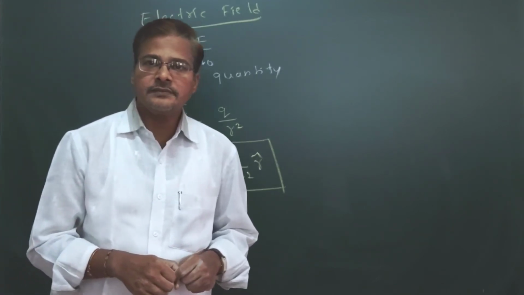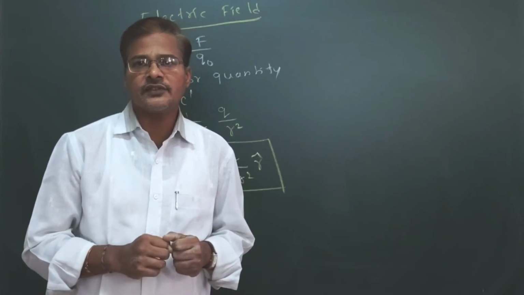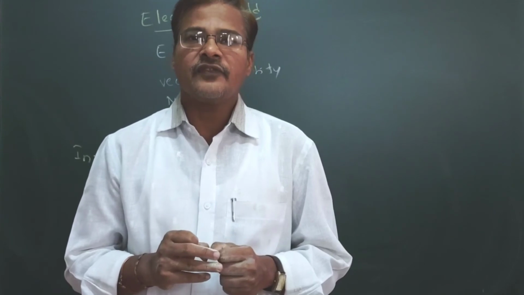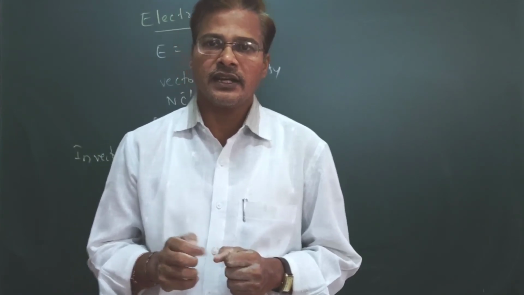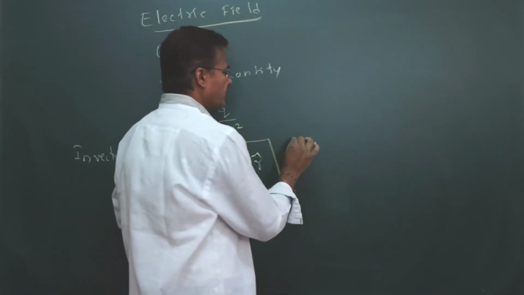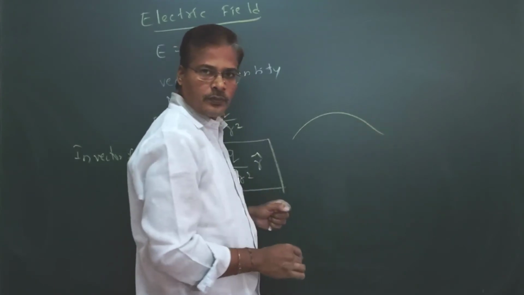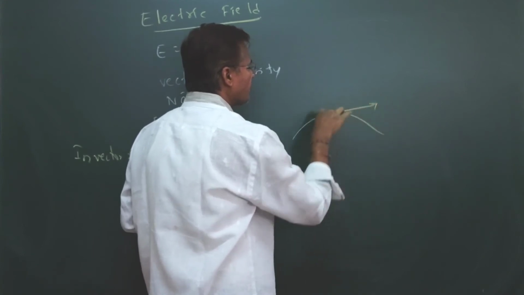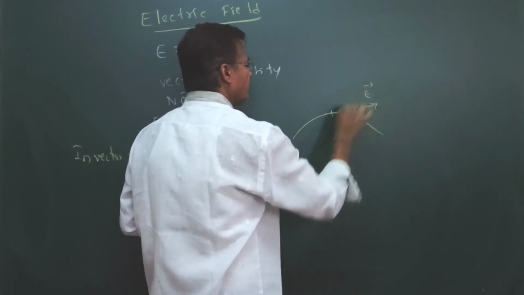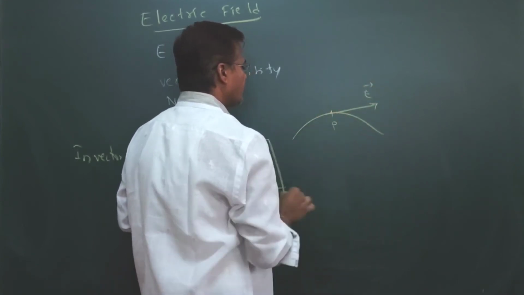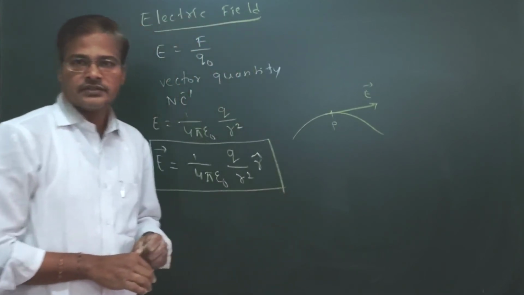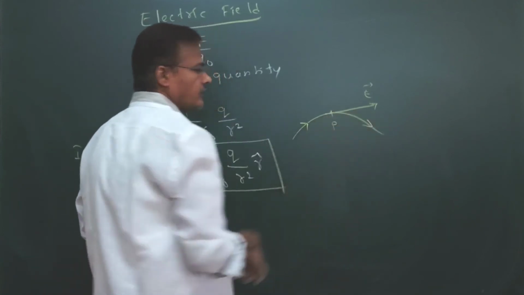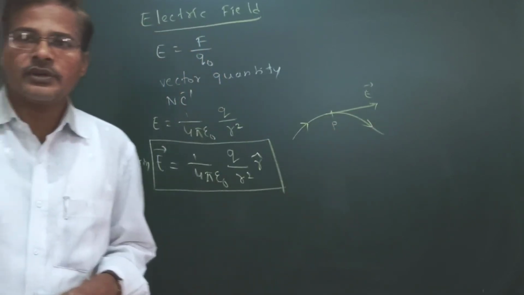Using electric field lines, it is easy to find the electric field direction also. The field lines are curves in nature. At any point, if we take the tangent to the curve at that point, it gives the direction of the electric field.